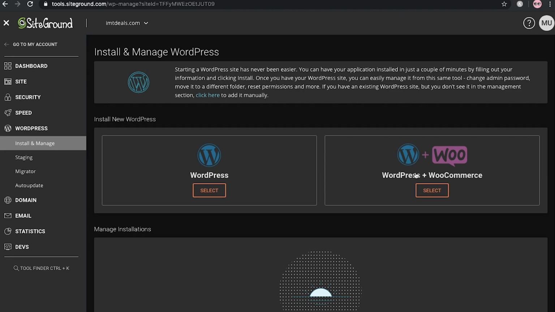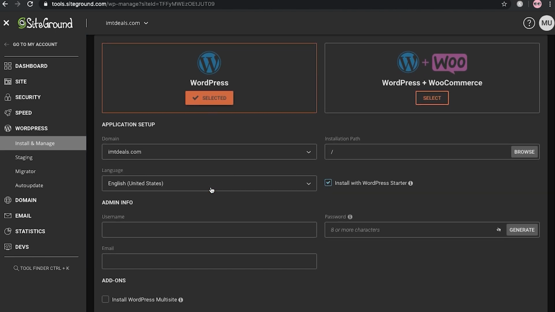Maybe you don't know what WooCommerce is, but let me tell you that WooCommerce is a plugin basically used for websites like Amazon, I can say, because it's for an e-commerce business. But if you are starting a blog, then you just have to select WordPress. Okay, so here is the main thing, you have to set up your WordPress application.